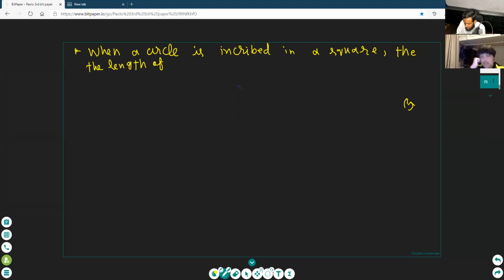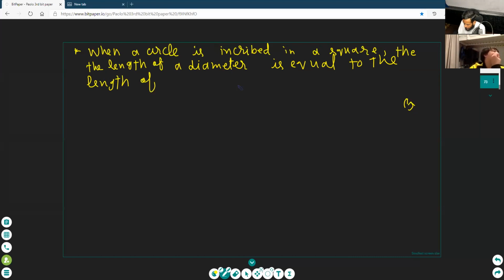Now again, write: the length of the diameter is equal to the length of a side of the square. Okay. Of the square. Paulo, draw a square and circle.